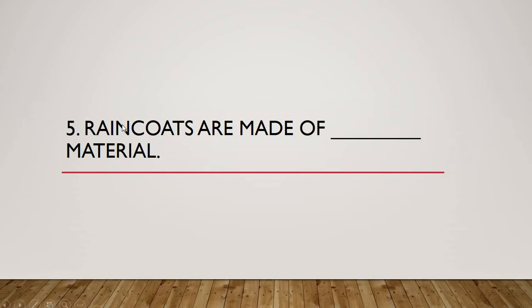5th question is, raincoats are made of dash material. Let me repeat the question. Raincoats are made of dash material. Okay, I'll give you 3 to 4 seconds to think about the answer, write it and speak. Okay, I think the majority of you have written this, because this is what I have revised in the lectures more than 3 to 4 times. So you must be able to answer this. Let's see what the correct answer is.